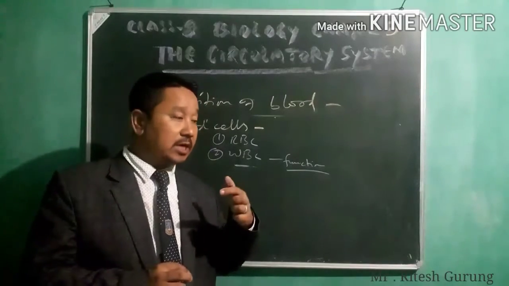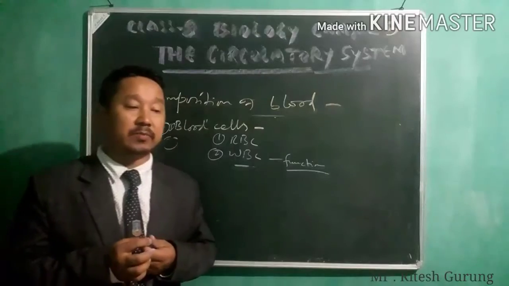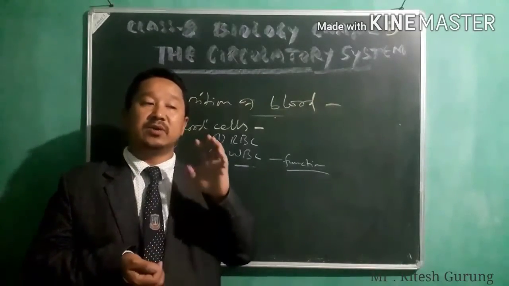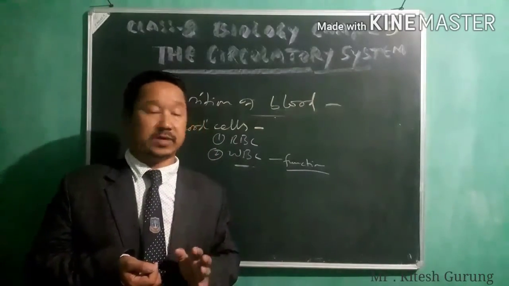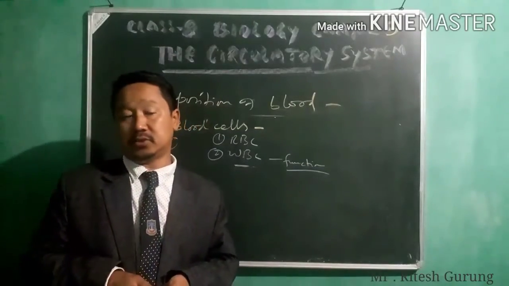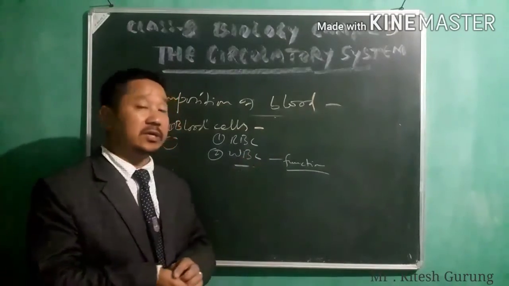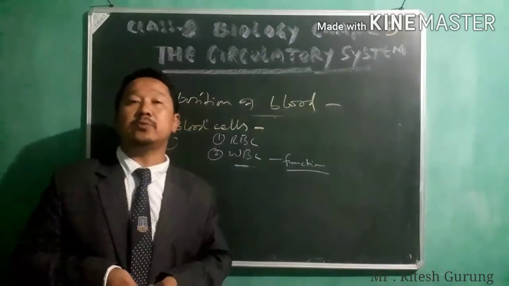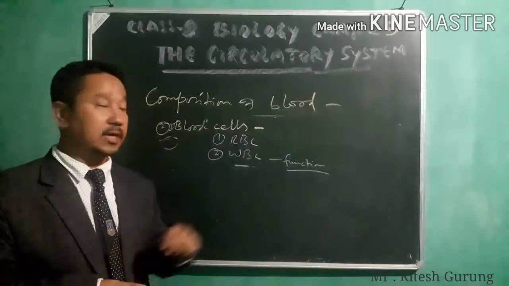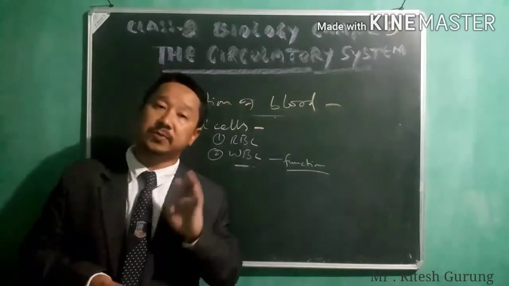It just strengthens your immunity. Immunity means capacity of the body to fight against the diseases. So your WBC is the one which fights against the diseases. How does WBC improve your immunity? There are two ways.